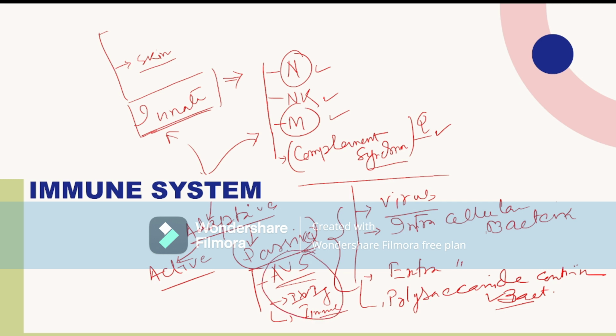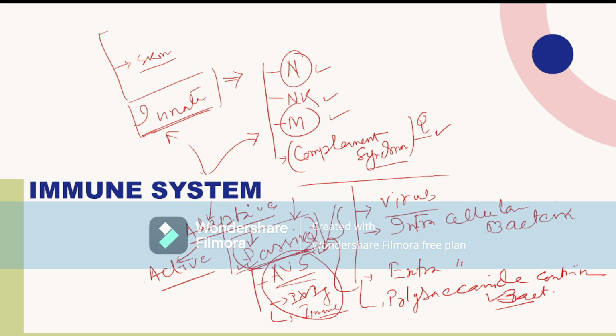That means we are giving the antibody against the antigen. So that is called passive immunity. The body does not need to produce anything or do anything to prevent the bacteria from causing infection, because we have already provided the immunoglobulin or antibody to the patient. So this is passive adaptive immunity.